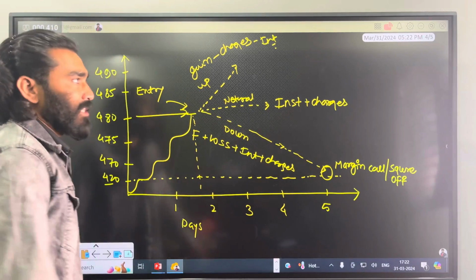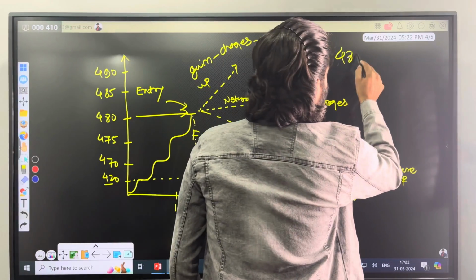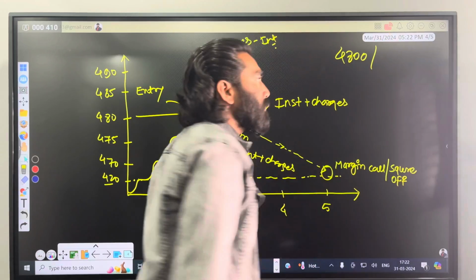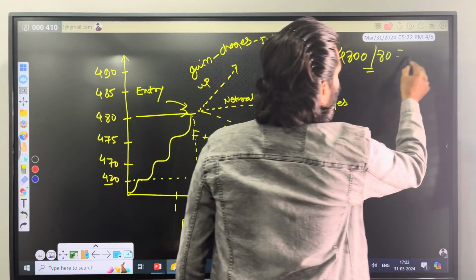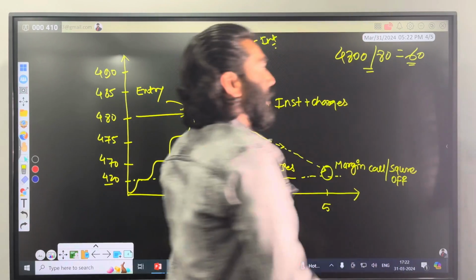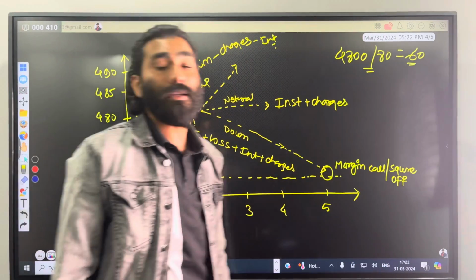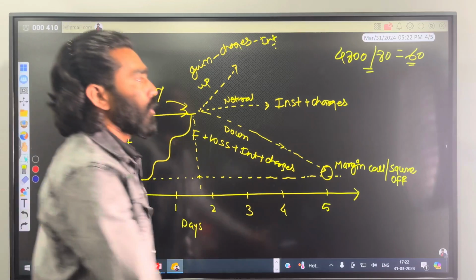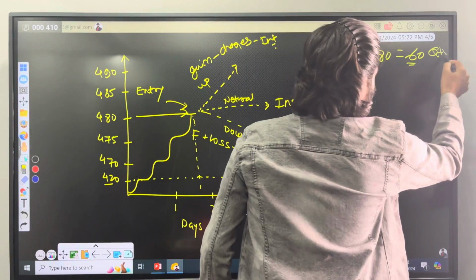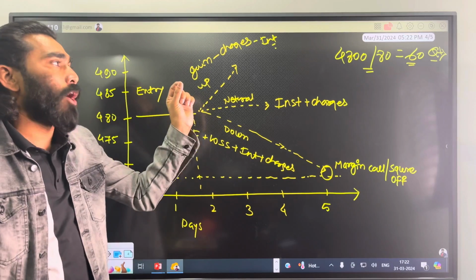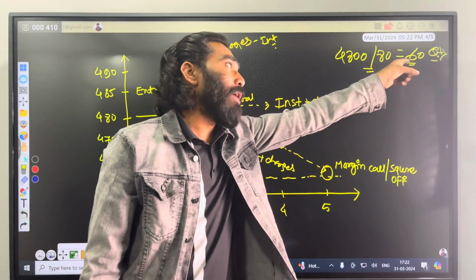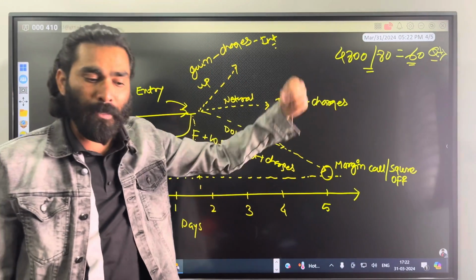So the assumption is you had 4,800 rupees divided by 80 margin which you are able to pay initially. So let's say you have taken a position of 60 quantities in your account. Initially, as I said, through cash you are only able to buy 10 quantities, but through margin you have now multiplied your quantities or purchasing power.